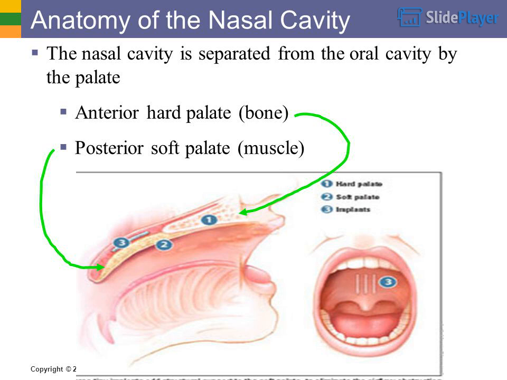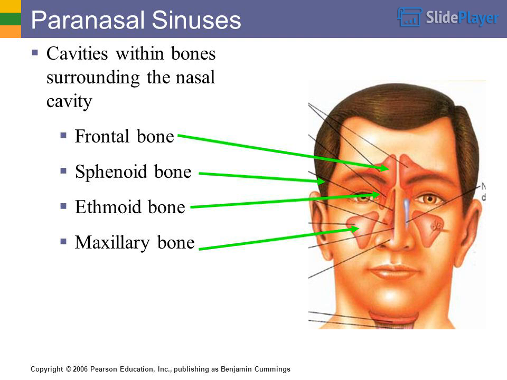The nasal cavity is separated from the oral cavity by the palate. Anterior hard palate, bone. Posterior soft palate, muscle. Paranasal sinuses are cavities within bones surrounding the nasal cavity.